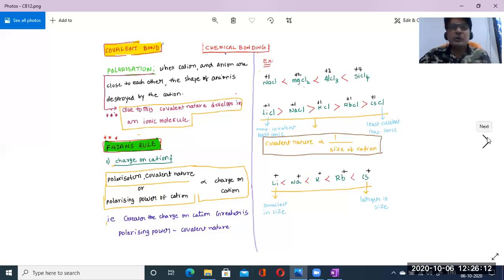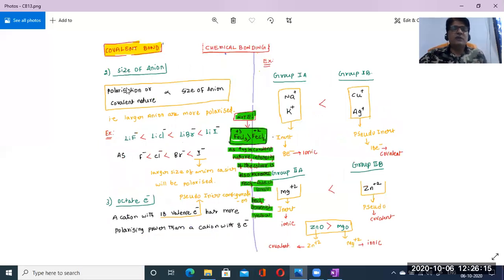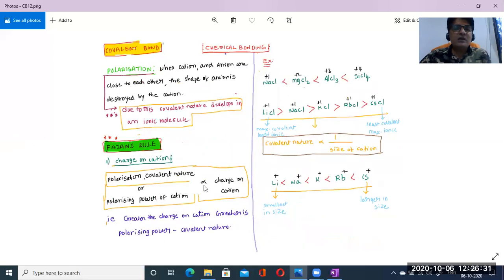Now go to the second one. What is the second type in Fajans' rule? The size of the anion. The size of the cation will obviously be the opposite to the size of the anion. For the cation, the polarization, the covalent nature, is directly proportional to what? The charge on the cation. If the charge on the cation increases, the covalent nature also increases, isn't it?